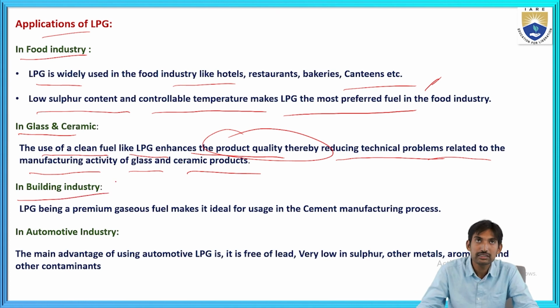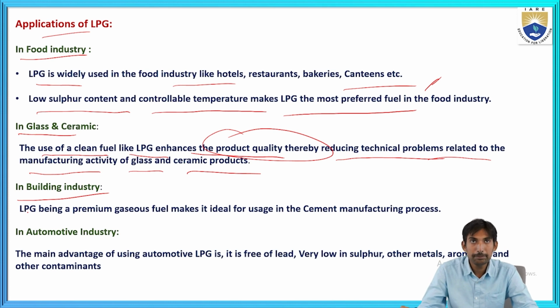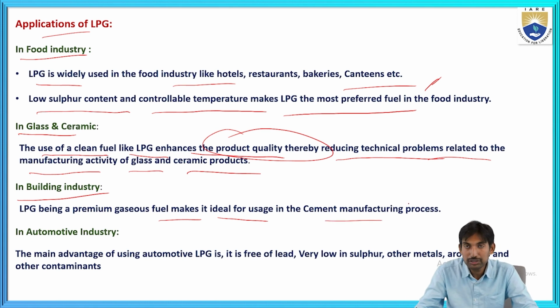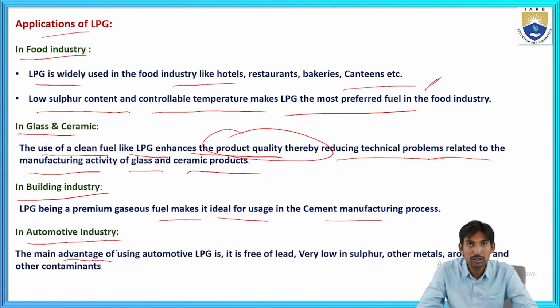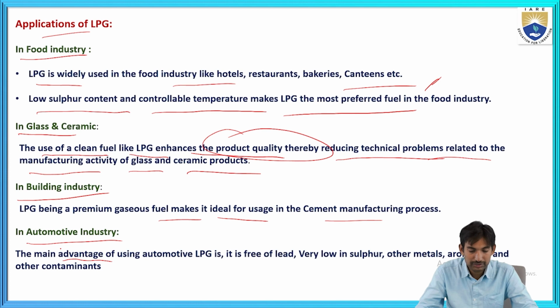In the building industry, LPG, being a premium gaseous fuel, is ideal for use in the cement manufacturing process. In the automotive industry, the main advantage of automotive LPG is that it is free of lead.